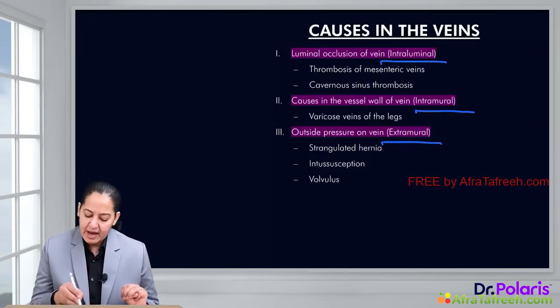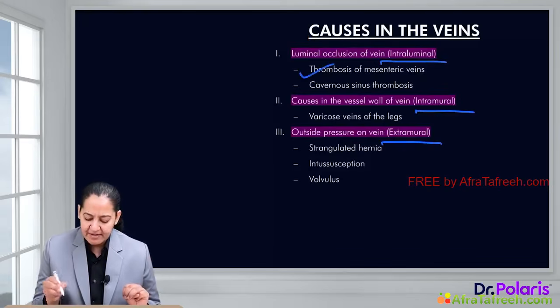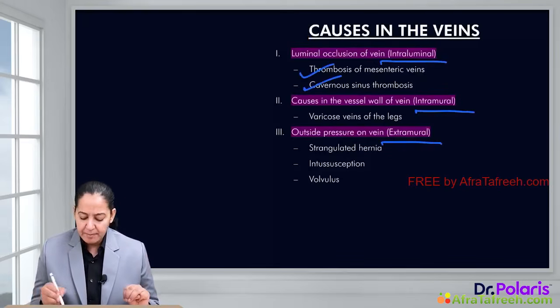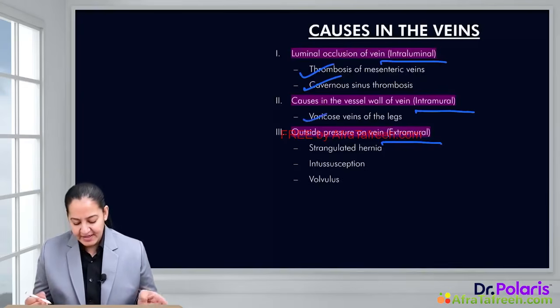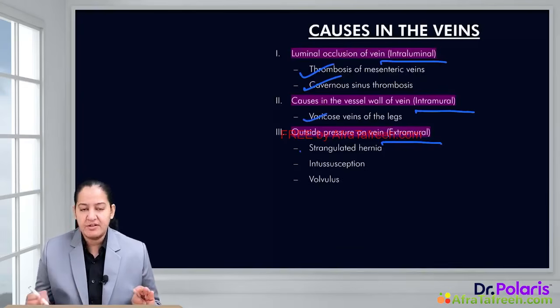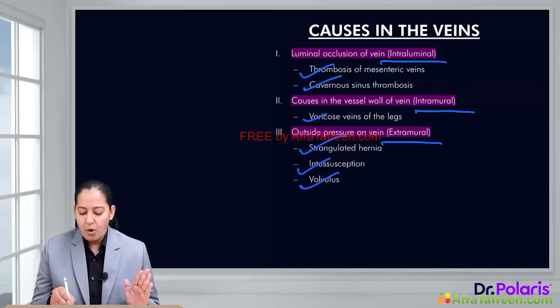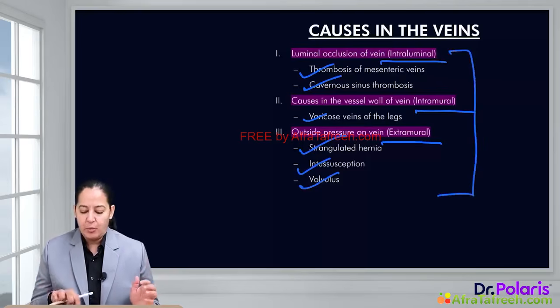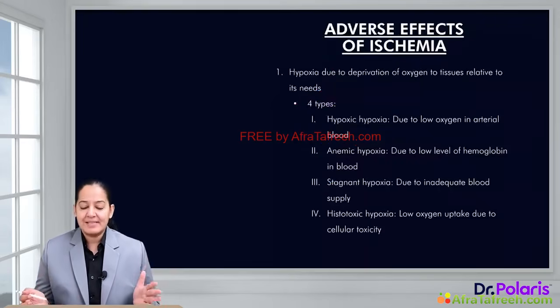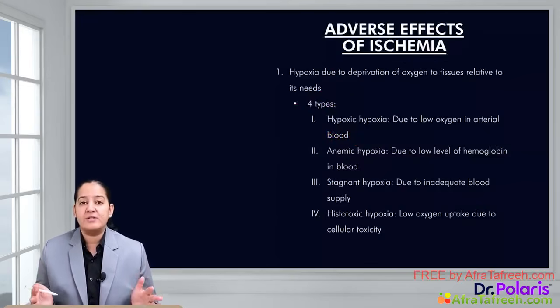In the intraluminal, again, there can be thrombosis, there can be cavernous sinus thrombosis. In the intramural, there can be varicose vein. And in the extramural, it can be strangulated hernia, it can be intussusception, it can be volvulus. So all these are the causes of obstruction in the vein. So after the causes, let's see adverse effects of ischemia. What are the adverse effects of ischemia?